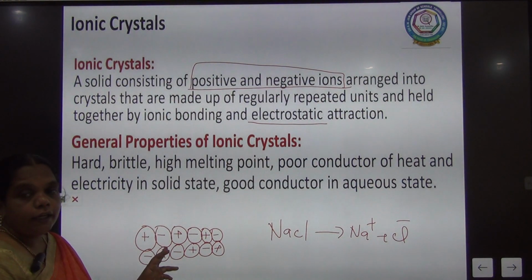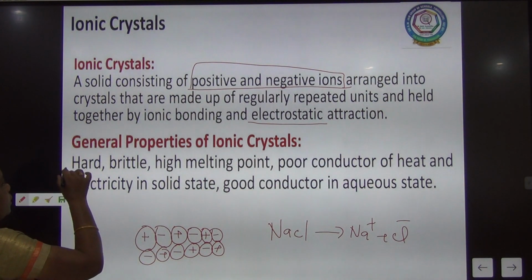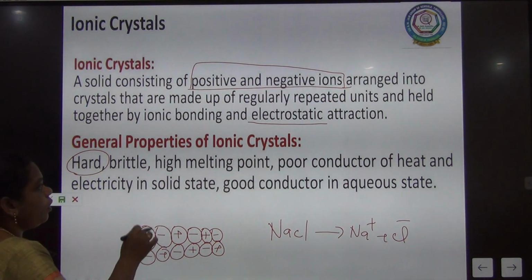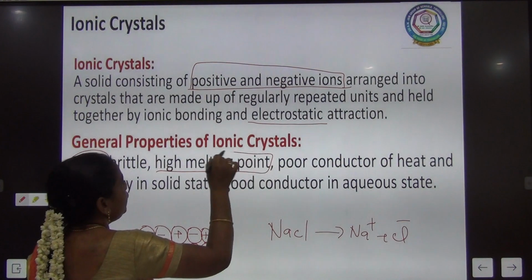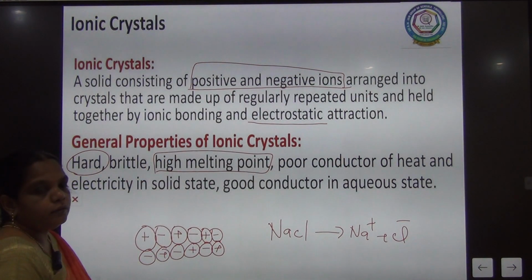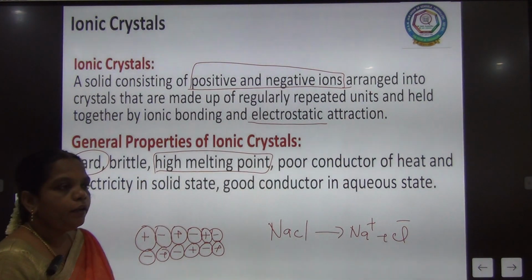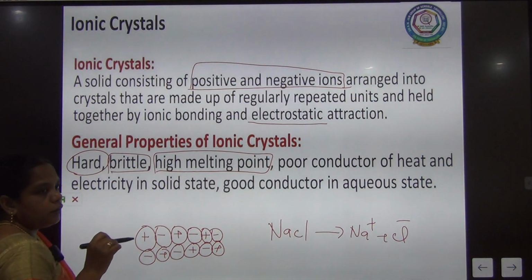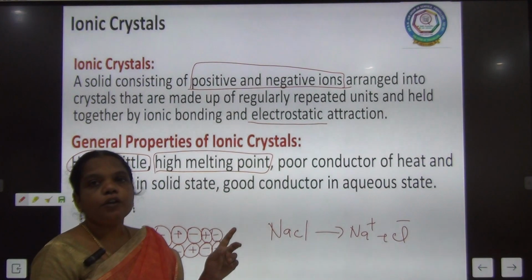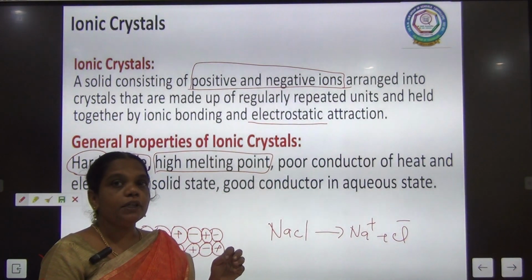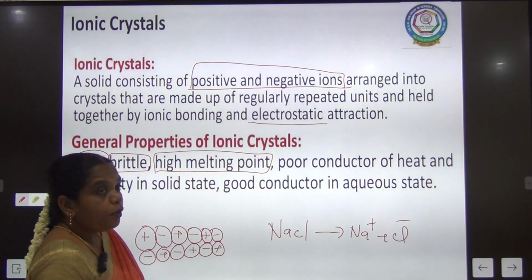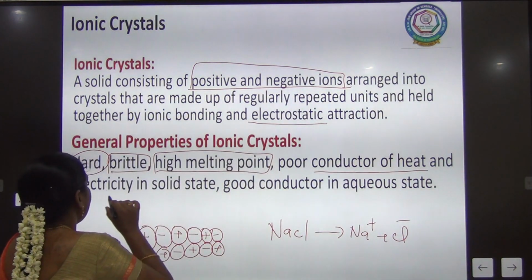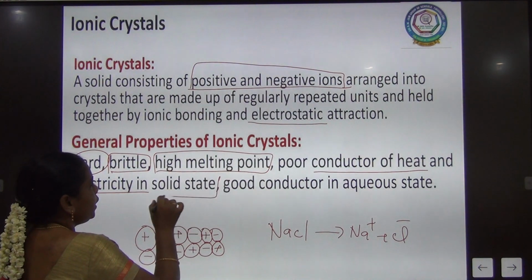Due to this greater force of attraction, they are hard in nature. Due to the hardness, they all have high melting and boiling points. If you break it, the size of the crystal is going to be reduced, so it is brittle in nature. And they are poor conductors of heat and electricity in the solid state.